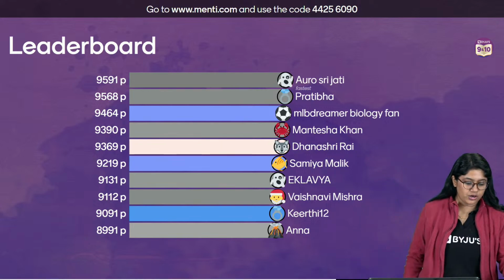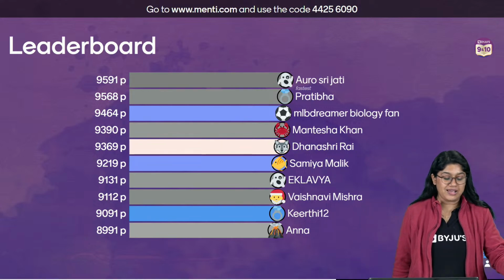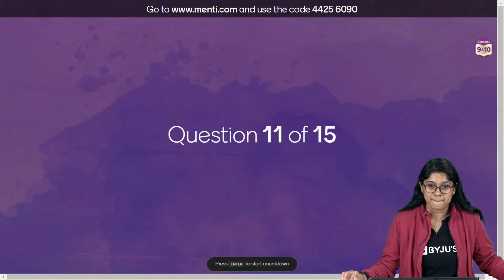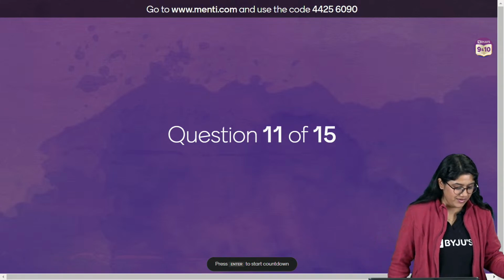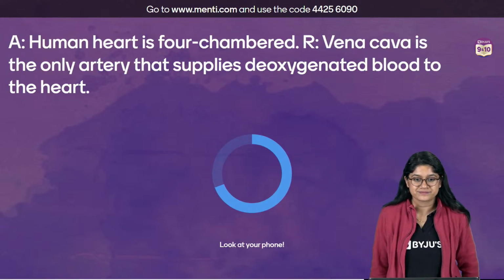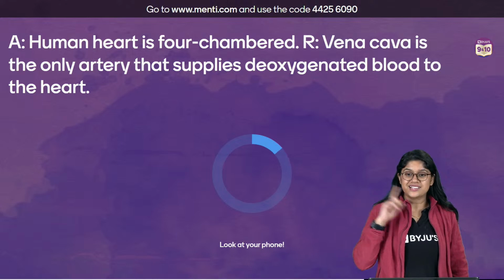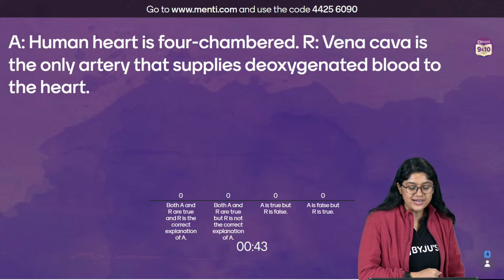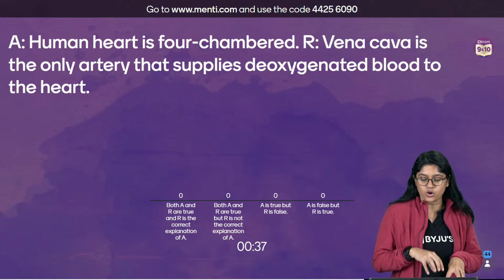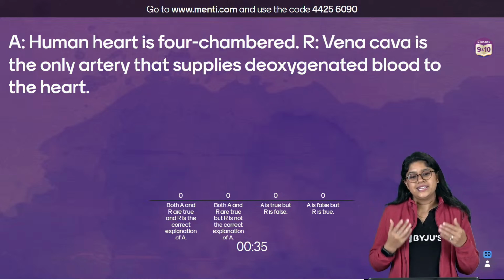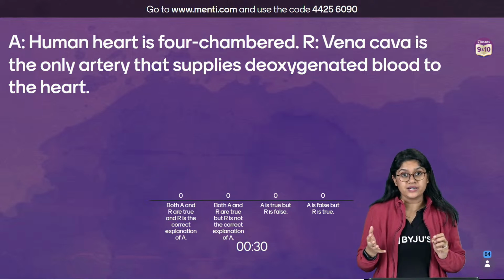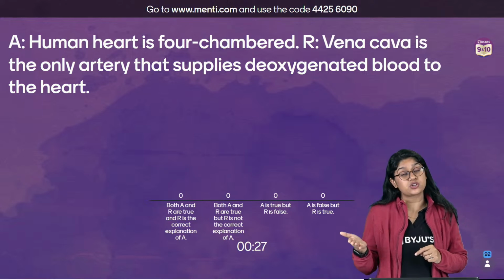Okay. So everyone, I hope that all of you are ready, right? Let's see question number 11. Nice. Very good. Question number 11, everyone, on your screen, and here you go. So this is an assertion and reason question. Assertion: A human heart is 4-chambered. Reason: Vena cava is the only artery that supplies deoxygenated blood to the heart. Easy question, everyone. You have to read the statements and find whether the statements are correct or incorrect, and whether the reason is the right explanation of the assertion statement.